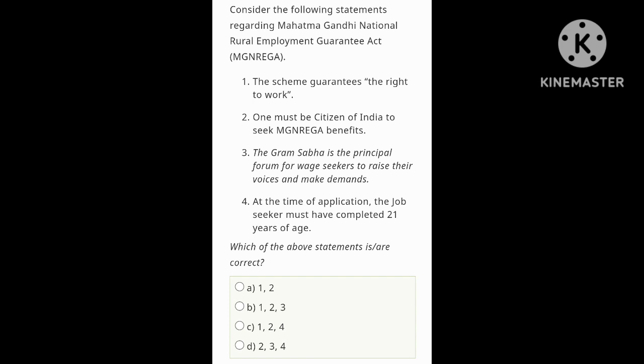Just look at the option, which of the above statements is correct. 1 and 2, 1, 2 and 3, 1, 2 and 4, 2, 3 and 4. 1, 2 and 3. Okay, fourth one is wrong. So option B is correct. Let's move on to the next question.